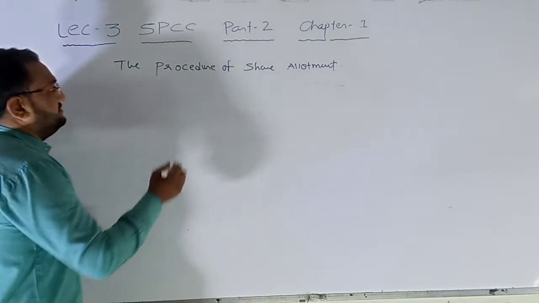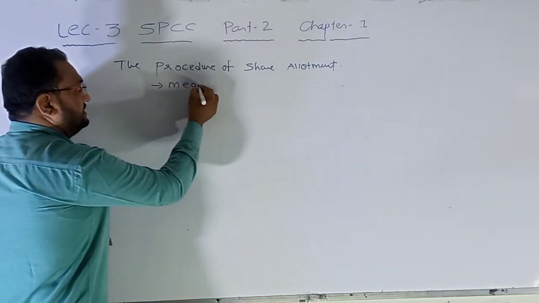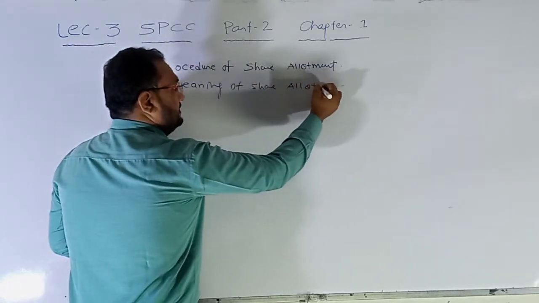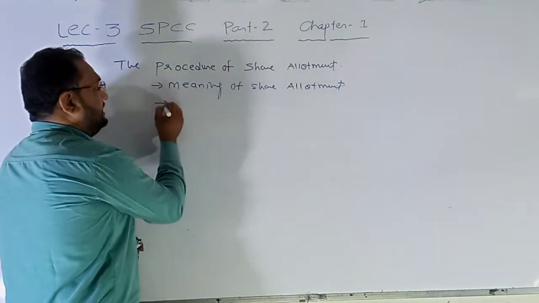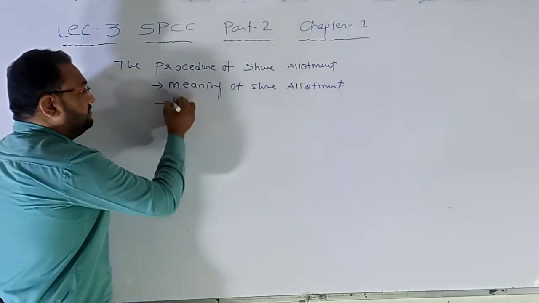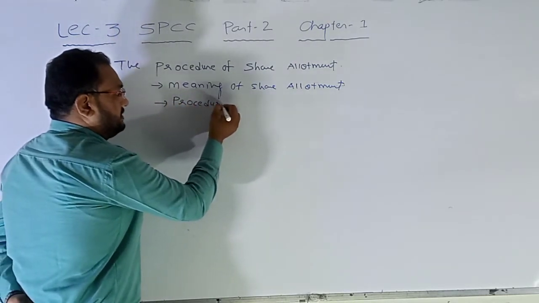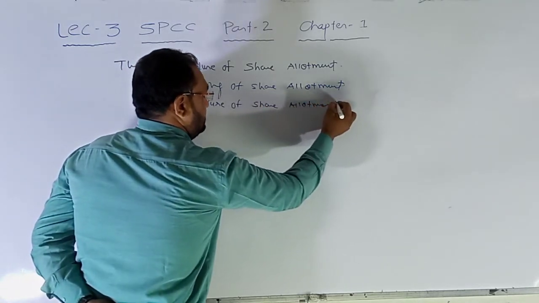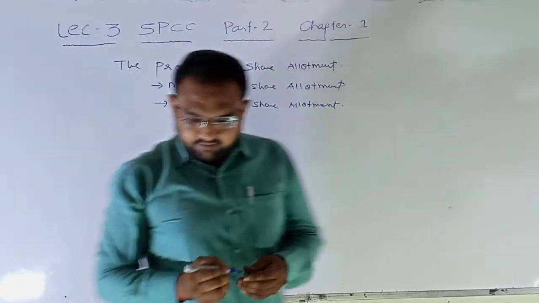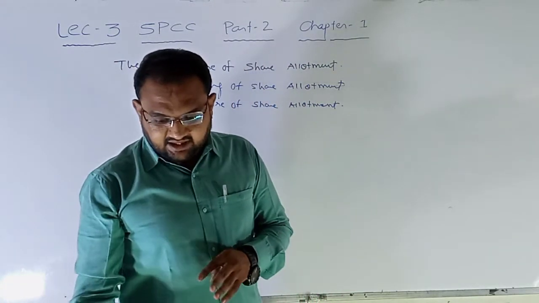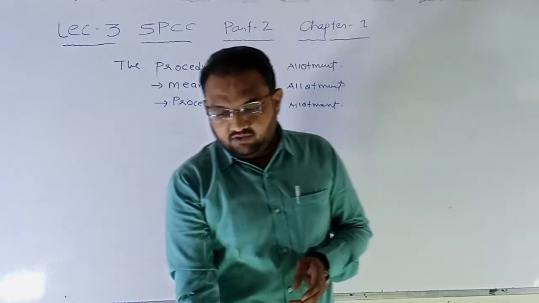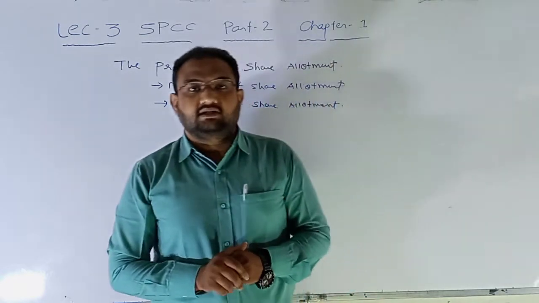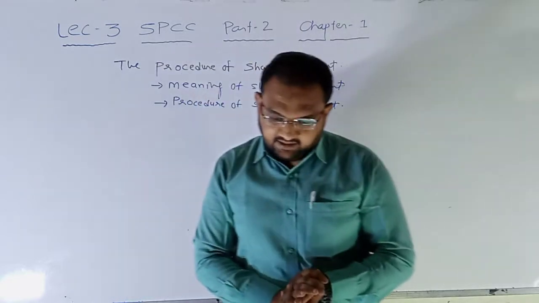So in the procedure of share allotment, first of all we discussed the meaning of share allotment. Now let us discuss the procedure of share allotment. The procedure for allotment of shares can be classified into the following stages. So almost there are 8 stages given, on the basis of which the application and the allotment will be done.